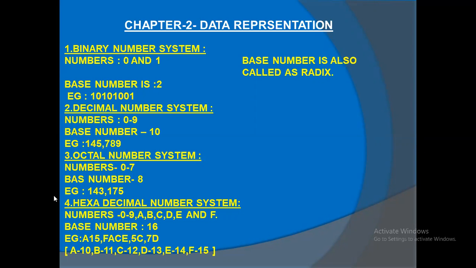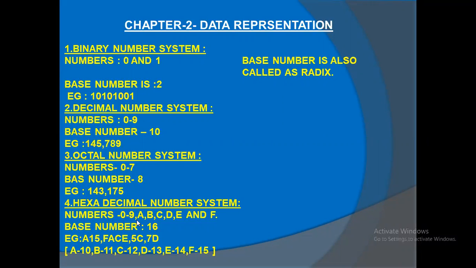Now we are coming to the fourth number system, called the hexadecimal number system. Hexadecimal means: decimal means 10, hexa means 6. So 10 plus 6 is what? 16, sir. Simple, no? 10 plus 6, so 16 numbers are there. What are the numbers? Let's see in this next thing. Numbers are 0 to 9. How many numbers are there, 0 to 9? 10 numbers, sir.